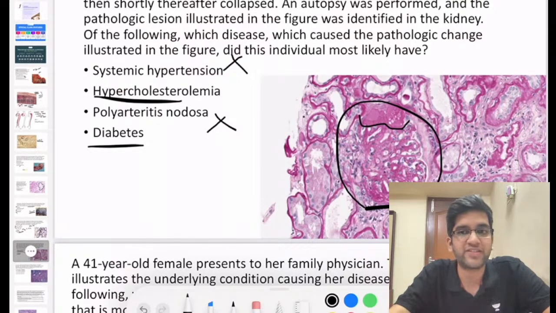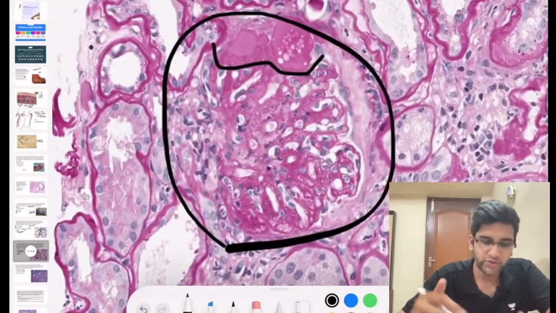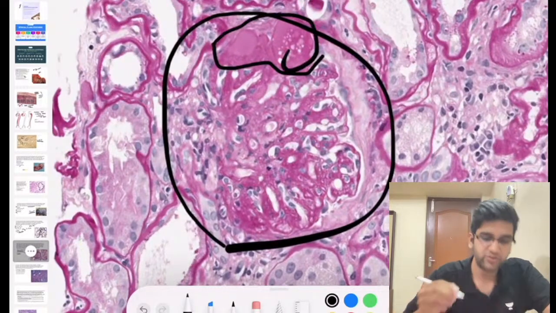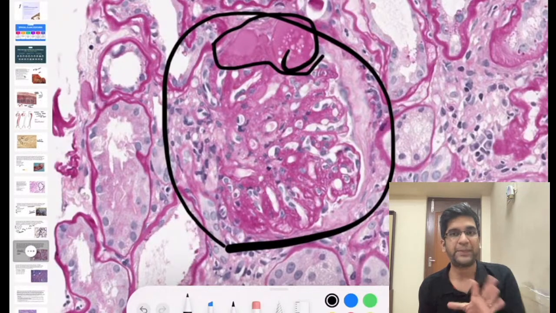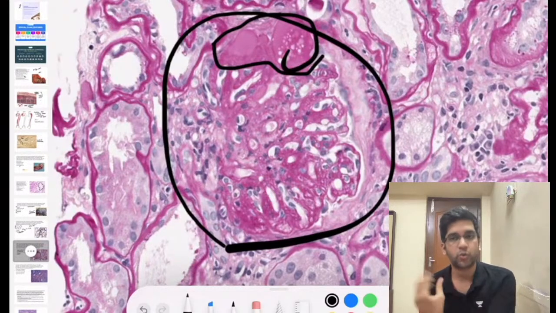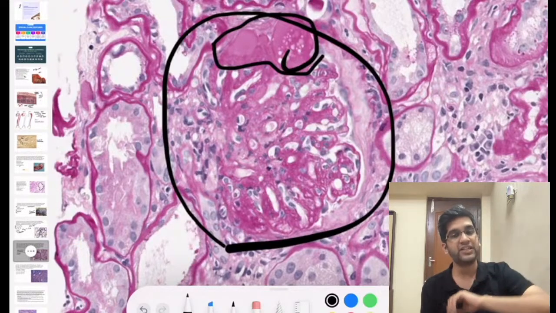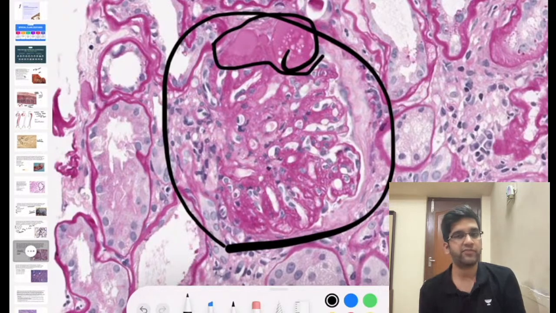Or fat. What is the color of fat? What do you think is the color of fat? Normal fat. Fat is clear, right? Again, look at this. Do you see predominantly clear areas here? I don't see predominantly clear areas. Predominantly, what I'm seeing here is pink color. Fat will be clear or white or colorless on histopathology. Grossly, it will be yellow. Here, I'm having a pink structure. So, will hypercholesterolemia fit into the answer? It might not, right?